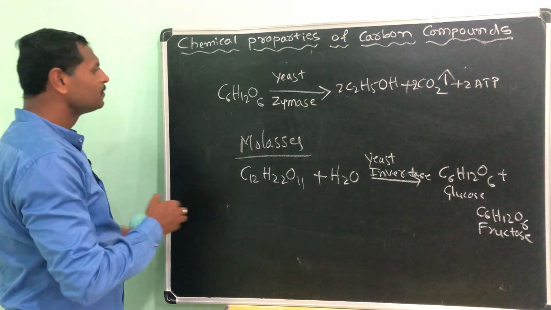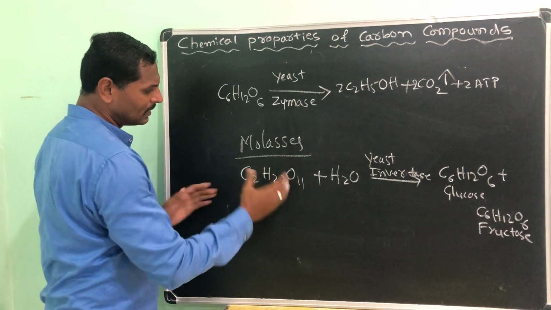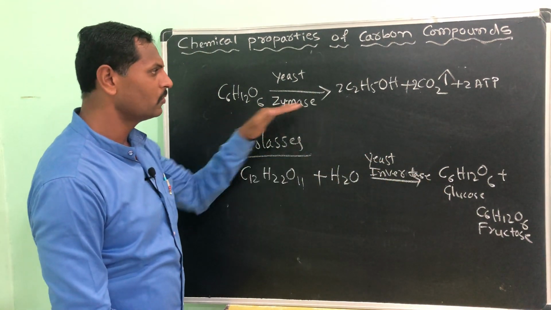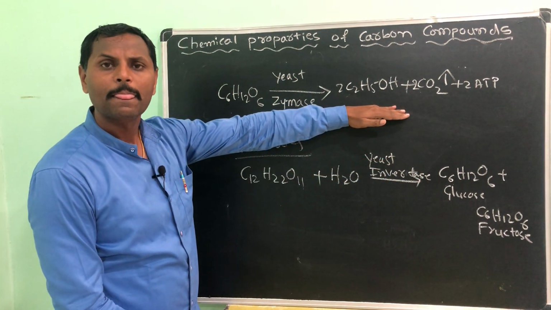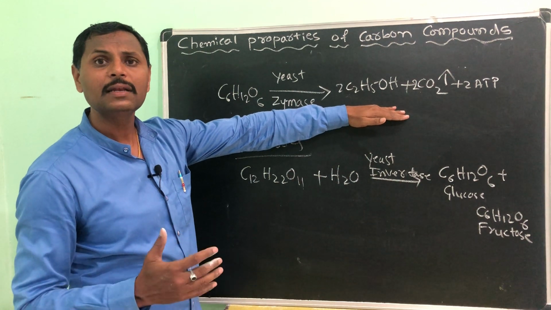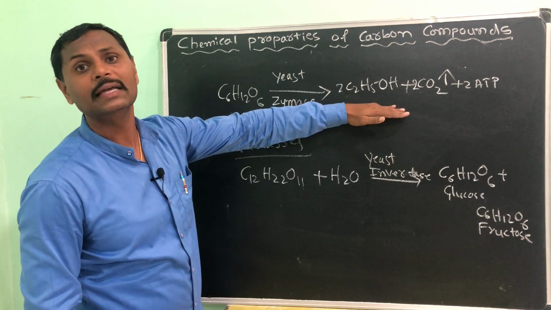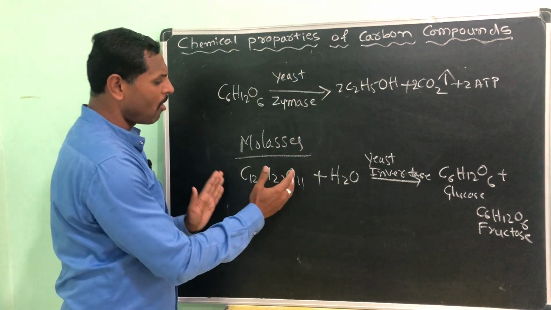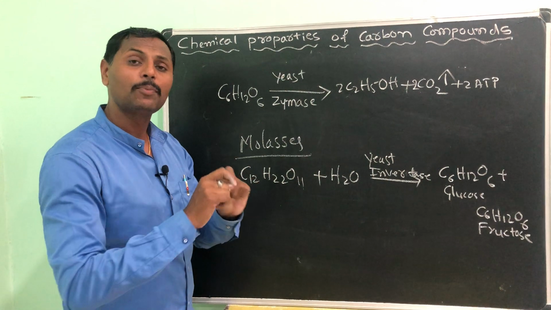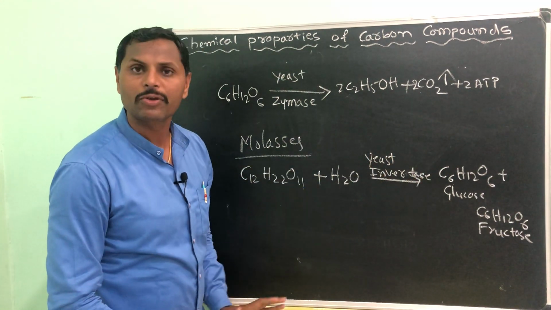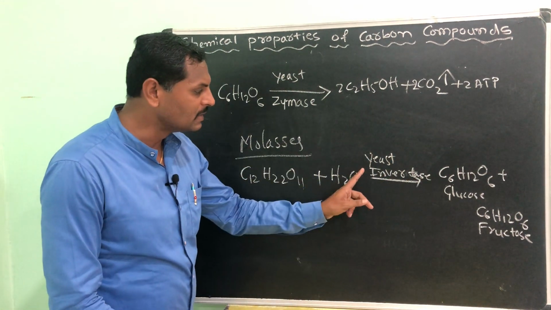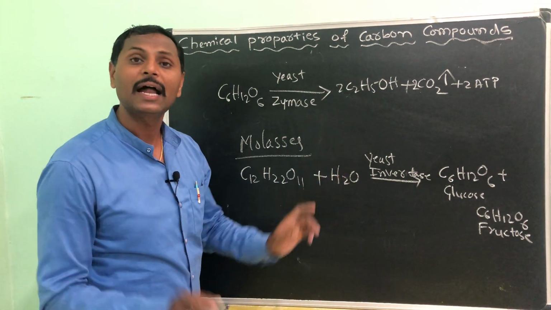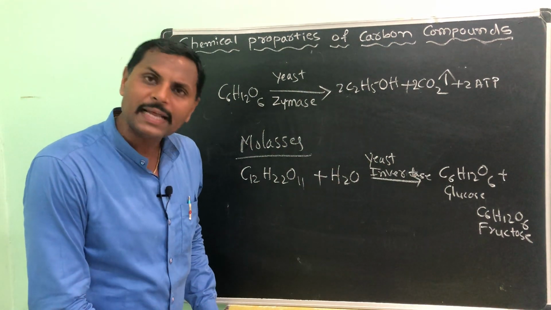Okay, see here, totally from the molasses we got the glucose, and from glucose we got the ethanol. This is the commercial preparation of ethanol or ethyl alcohol. And in this entire process, a complex molecule is broken down into simpler molecules by the action of enzymes, which is released by microorganisms. That process we call fermentation.